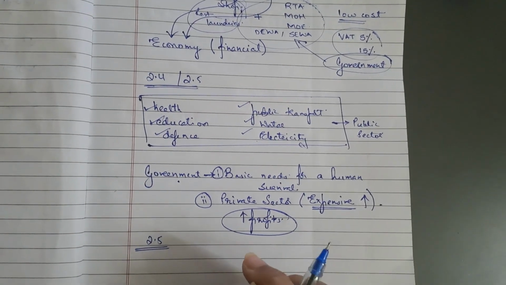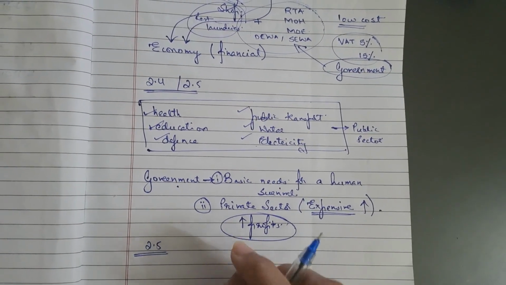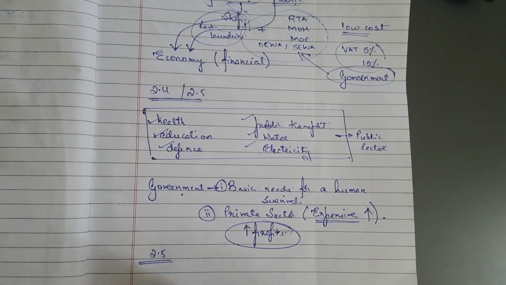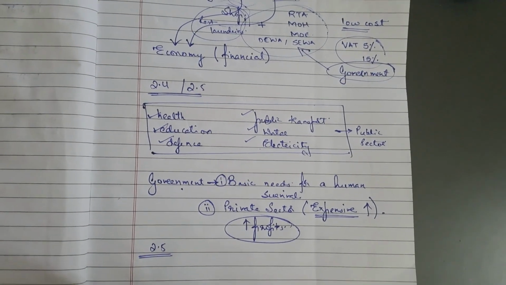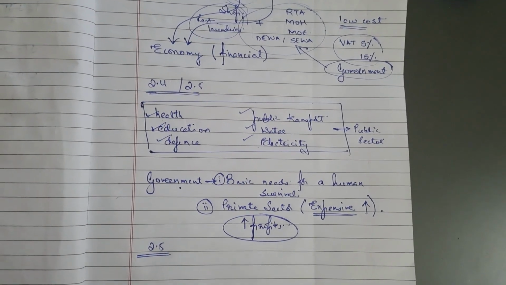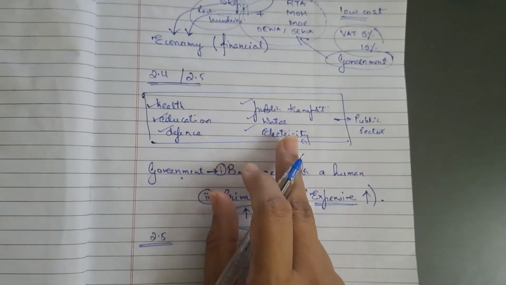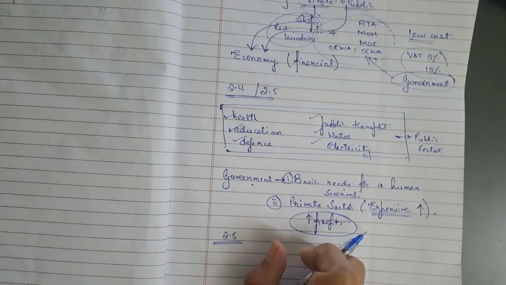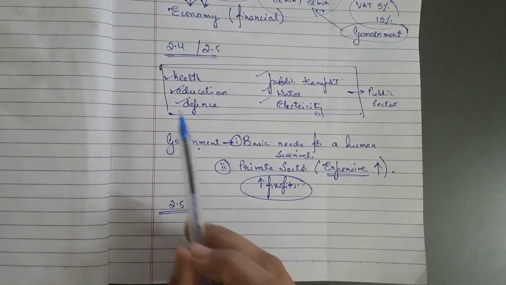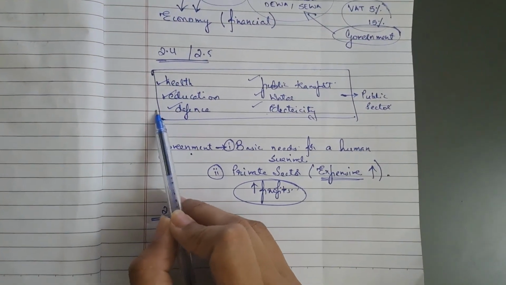The second reason that the government keeps it under its control is that the government wants to provide services to all the individuals. So it sets the prices in such a way that even the poorest person of the country can avail the services. In most countries the government provides health, education, and defense is anyways free.